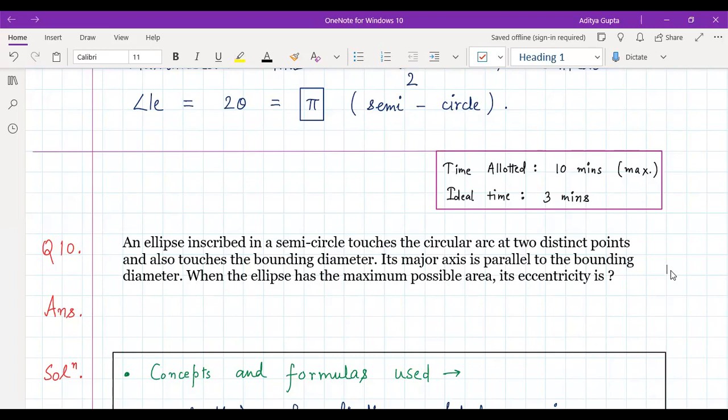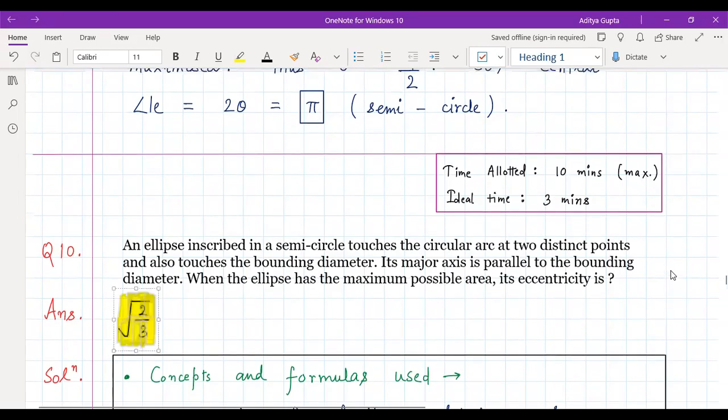So this is quite an amazing question and it is a PYQ of KVPY and time allotted would be maximum 10 minutes. Ideally, you should try to do it within 3 minutes. So let's see, the answer to this question would be under root of 2 by 3.